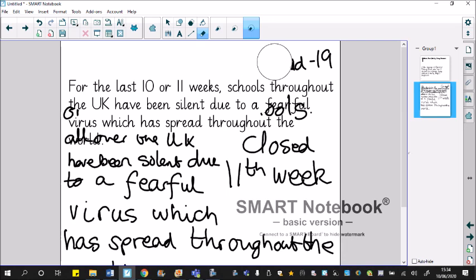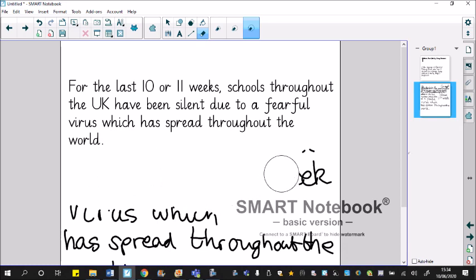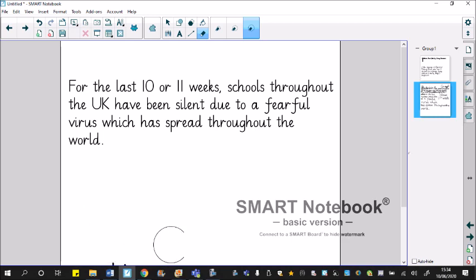So I've typed out what I've written. I've made one or two very small changes, and of course that's perfectly okay, because remember the point about writing is you can always change it whenever you want. So for the last 10 or 11 weeks, schools throughout the UK have been silent due to a fearful virus which has spread throughout the world. Right, that's my taster sentence.